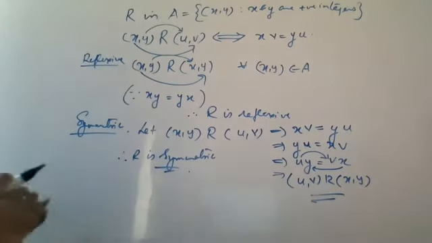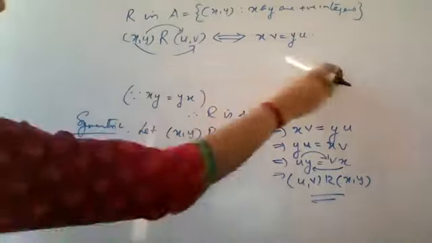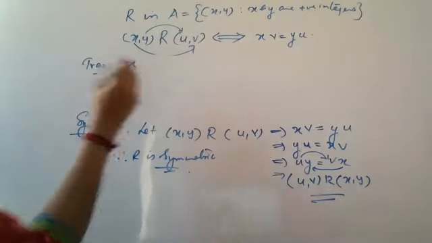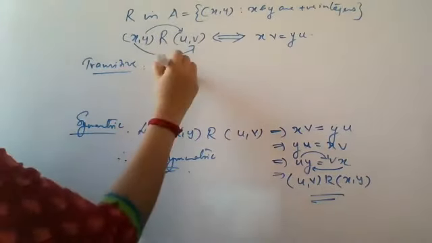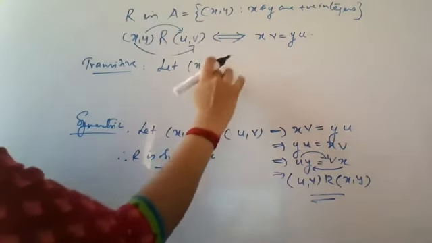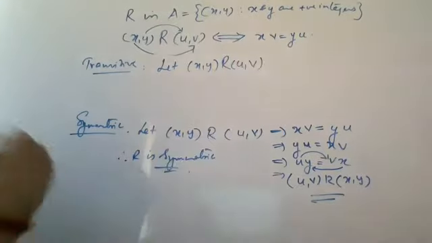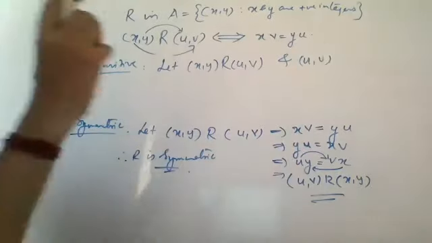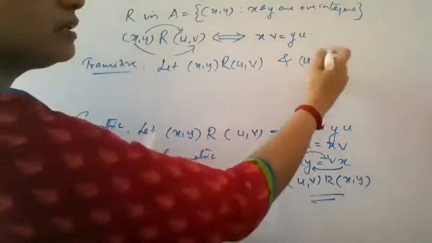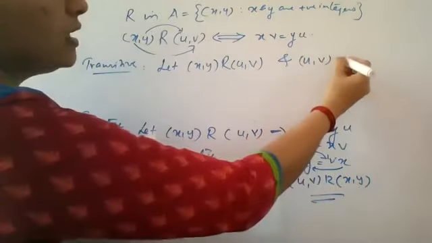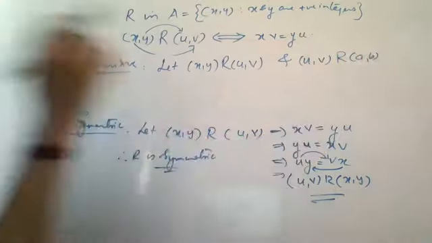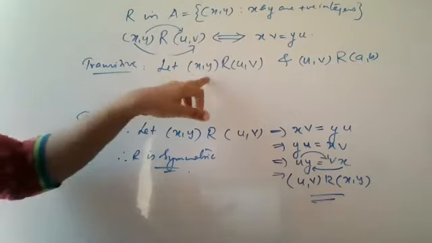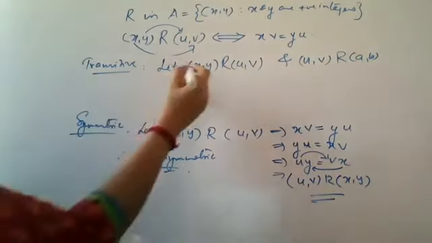Understood? Now you have one more case here which is transitive. For transitivity, you have to take two pairs of the relation. So we will choose, let x comma y belong, sorry, xy related to uv. That is one pair. And what you will take is uv and, what they probably took, ab. Any other pair you can take, pq, take anything. uv related to ab. Two pairs taken. What do you have to do at last? You have to connect this and the last one. That means you have to get xy is related to ab. You have to reach here.